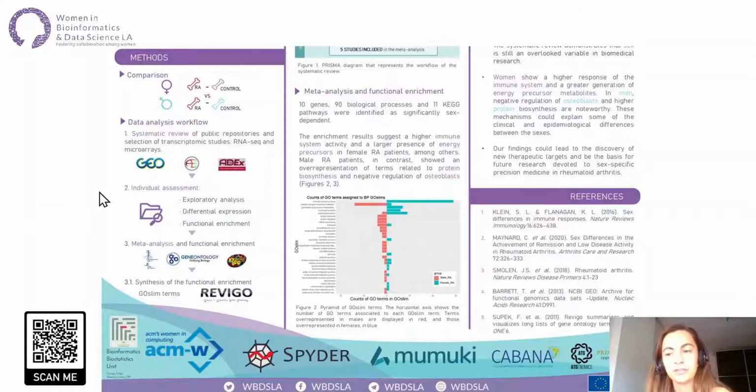Second, we assessed the selected studies individually. This step included an exploratory analysis, a differential expression analysis, and a functional enrichment analysis of biological processes from the gene ontology and of KEGG pathways.